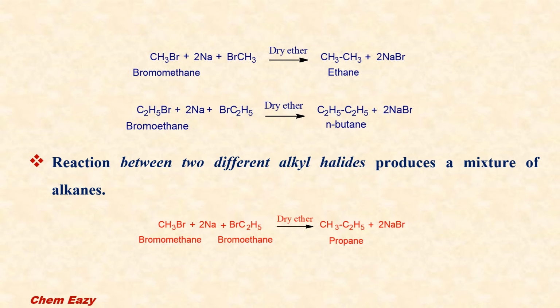Suppose if we use two different alkyl halides, then it produces a mixture of alkanes. For example, one molecule of bromomethane and one molecule of bromoethane with sodium metal in dry ether solution produces propane and sodium bromide. Here also loss of halogen atom as sodium halide only, but in case of product mixture of alkanes, it means from this alkyl halide, this alkyl group joined with the second molecule containing C2H5, with this alkyl group, this CH3 joined and produces propane.